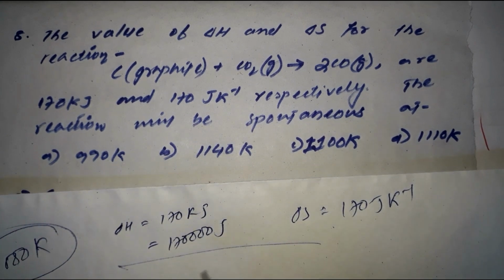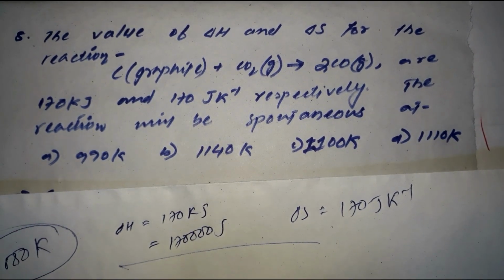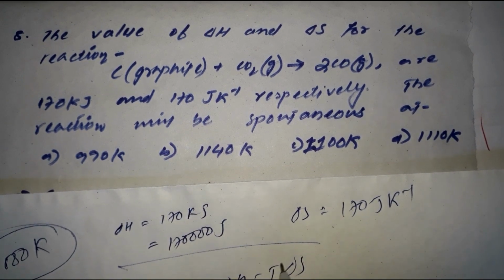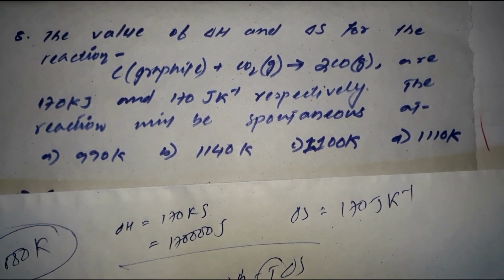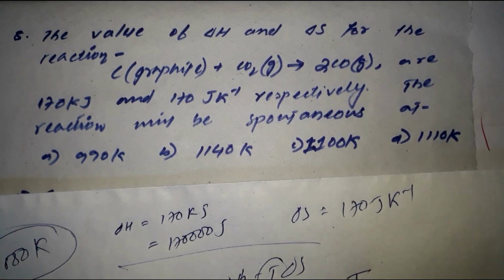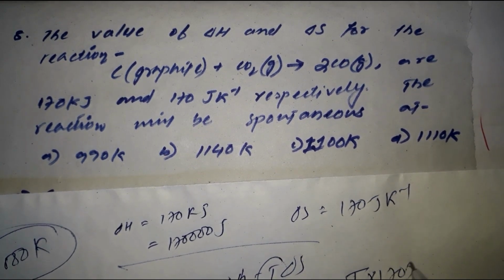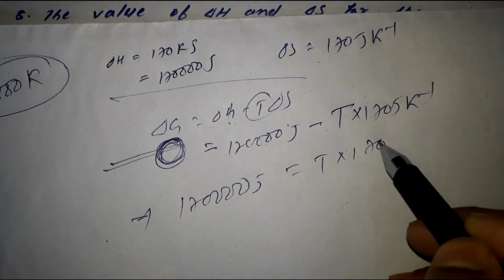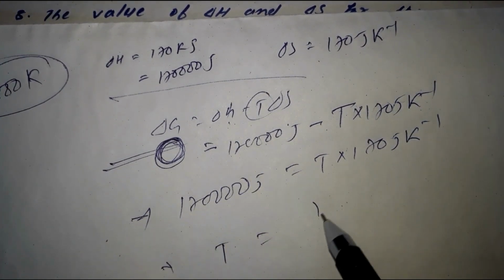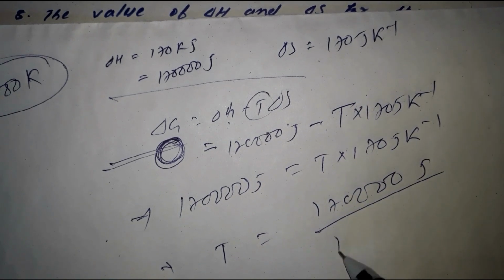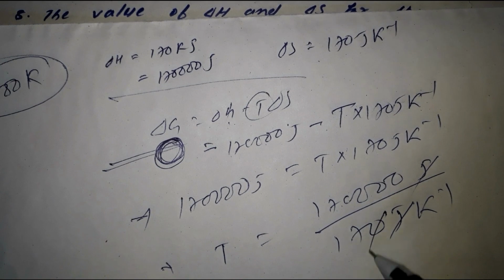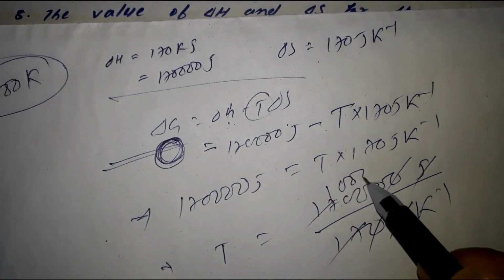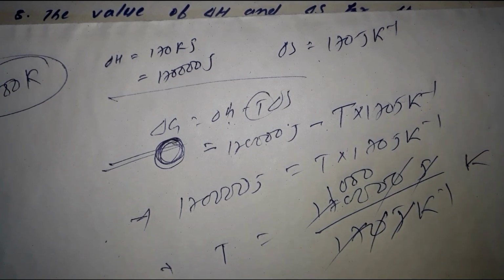If you look at the reaction regarding this, we have del G equal to del H minus T del S. We have to find the temperature, and we know that for a reversible reaction del G equal to 0. Put the value of del H, 170000 joule, minus T into 170 joule per Kelvin. So 170000 joule equals T into 170 joule per Kelvin. So T equals 170000 joule divided by 170 joule per Kelvin. Joule cancels out, zero cancels out, and it is 1000 Kelvin.